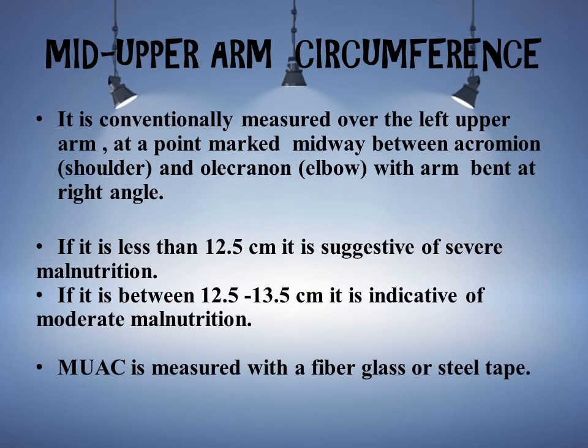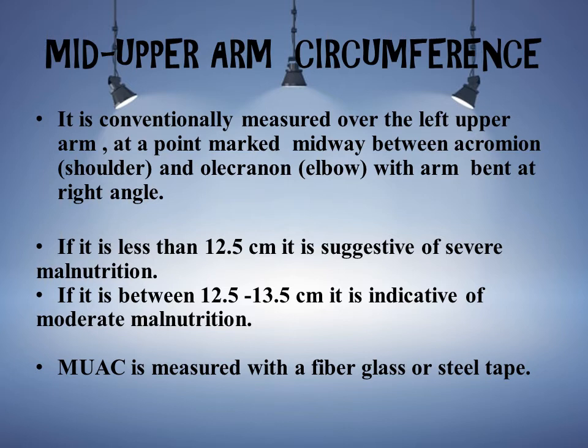Next one is the mid upper arm circumference. It is conventionally measured over the left upper arm at the point marked midway between the acromion and the olecranon, with the arm bent at a right angle. So we are finding the midpoint and marking that point. That midpoint is between the shoulder and the elbow, and with that midpoint we are measuring the mid arm circumference.